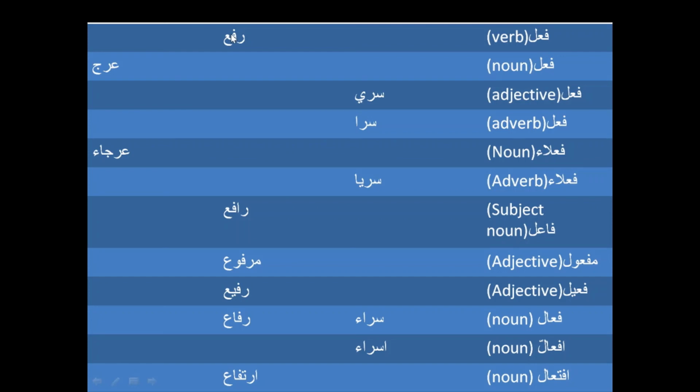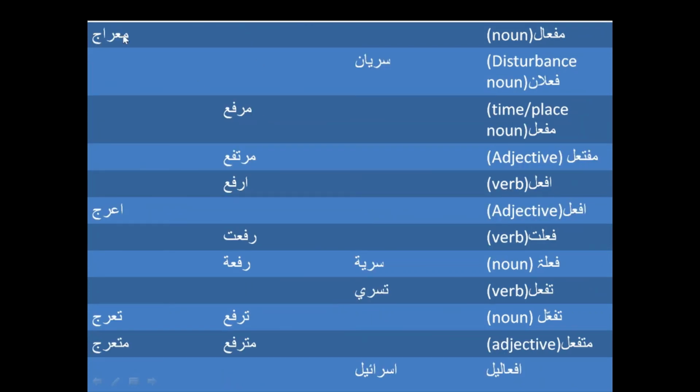So remember these words Rafa, Isra, and Miraj. These all have nothing to do with ascension.